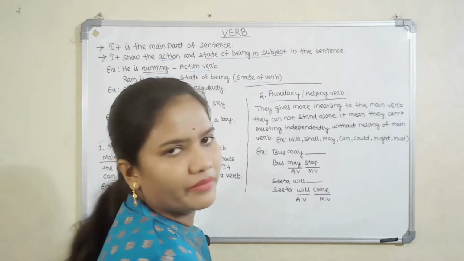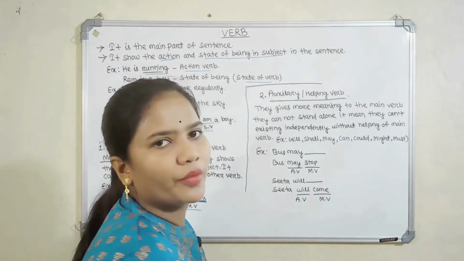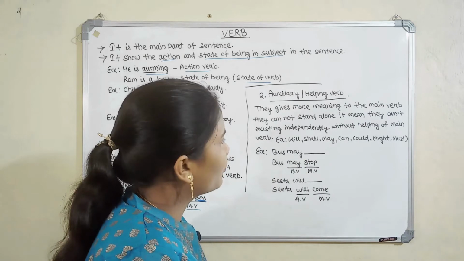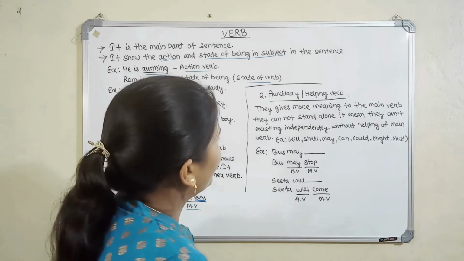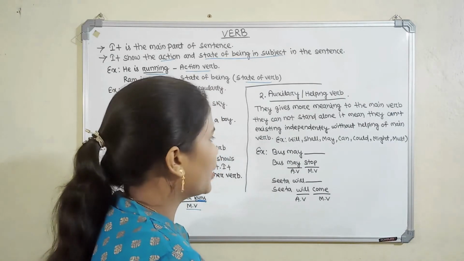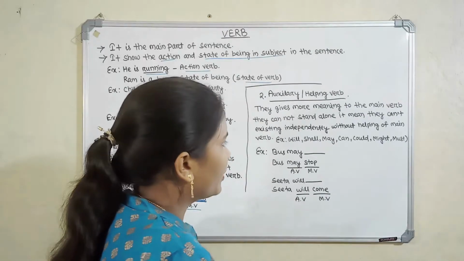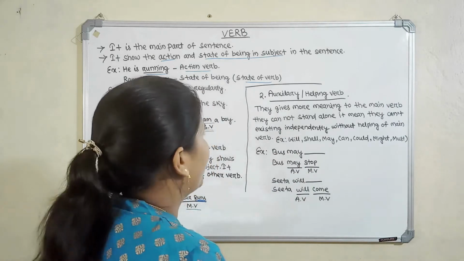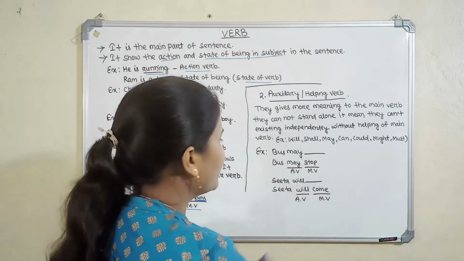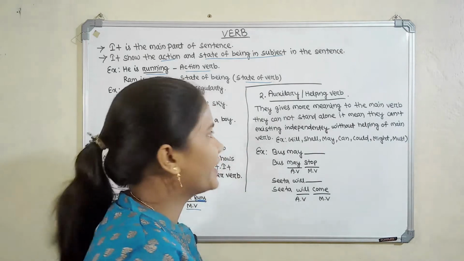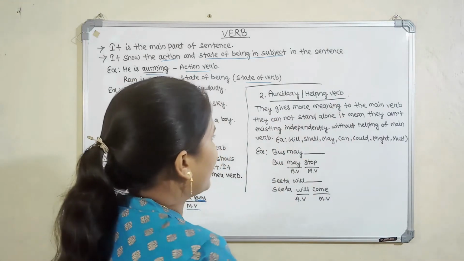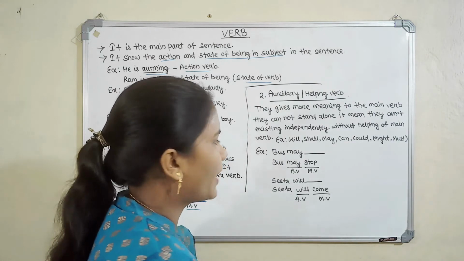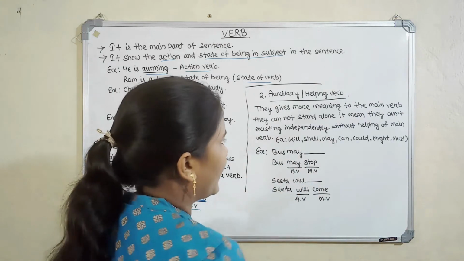Then we will discuss the auxiliary verb or helping verb. Auxiliary verb and helping verb are the same. They give more meaning to the main verb. They cannot stand alone. It means they cannot exist independently without the main verb. A main verb is always needed with an auxiliary verb. Examples of auxiliary verbs are will, shall, may, can, could, might, must.